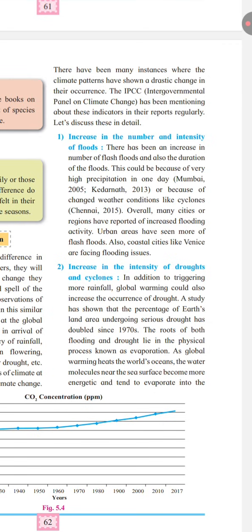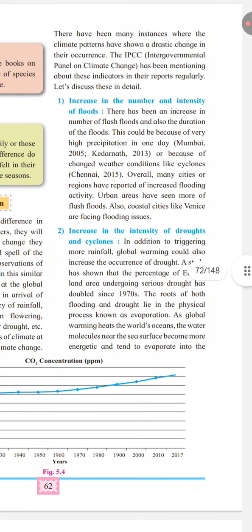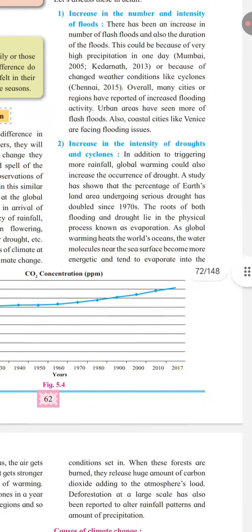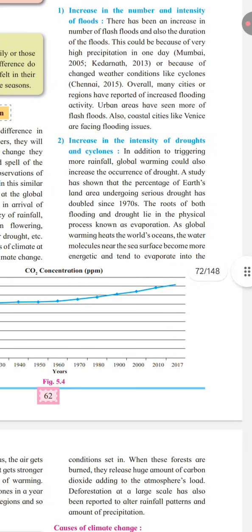Urban areas have experienced more flash floods. Even coastal cities such as Venice are facing flooding problems. Second is increase in the intensity of droughts and cyclones. Now, global warming does not only increase rainfall and flooding, it can also increase the occurrence of drought.